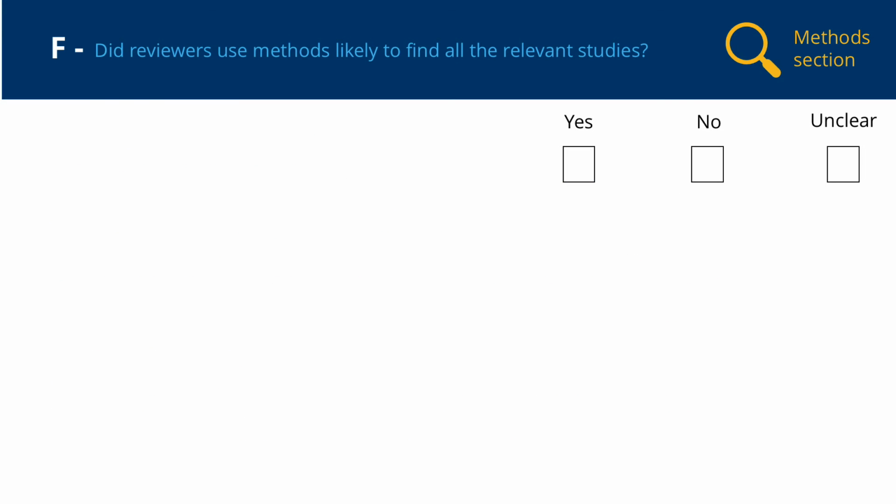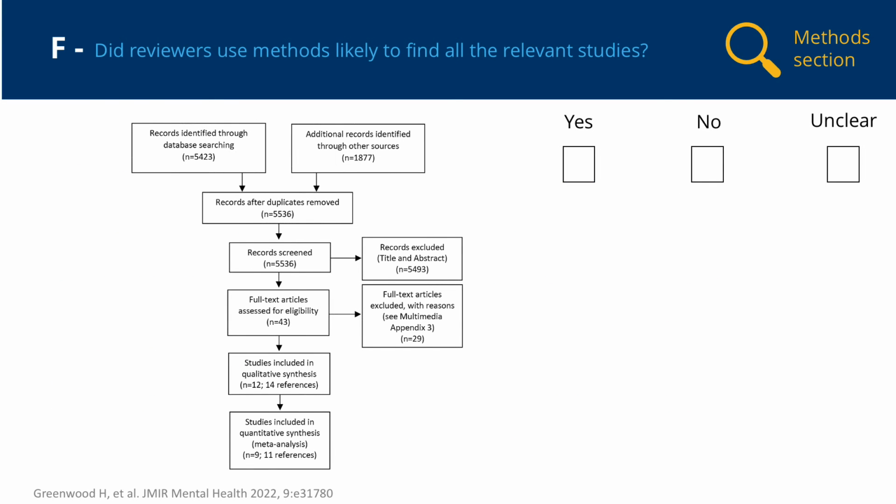The results of the searches conducted are clearly described in Figure 1 in the Greenwood et al. Review. Here we can see the number of studies identified through the searches, the results of screening of these studies, the number of studies excluded, with reasons available in an appendix, and the number of studies included in the review.